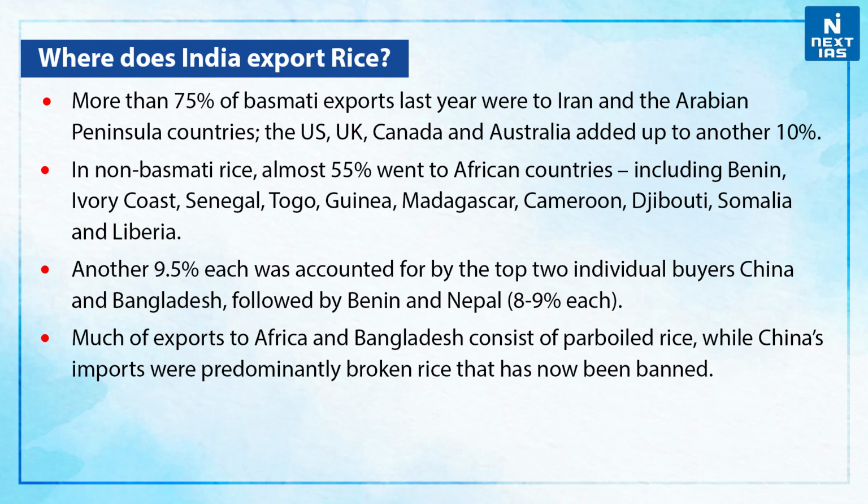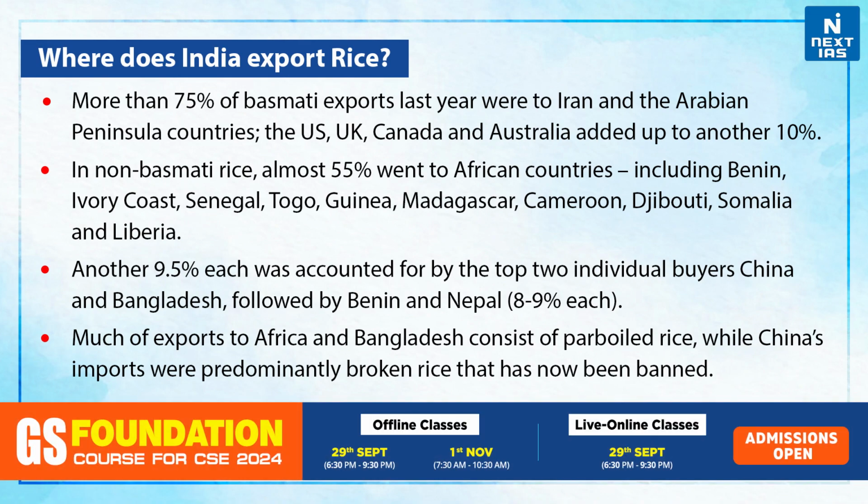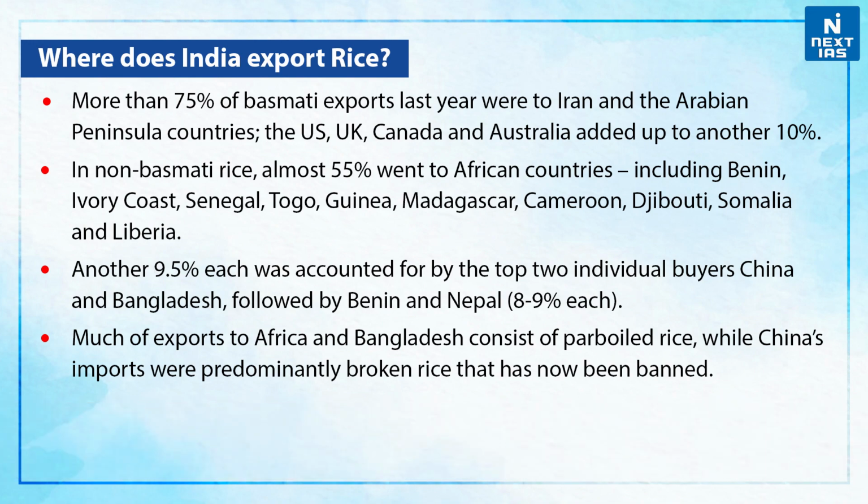Another 9.5% each was accounted for by the top two individual buyers, China and Bangladesh, followed by Benin and Nepal, that is 8 to 9% each. Much of the exports to Africa and Bangladesh consist of parboiled rice, while China's imports were predominantly broken rice that has now been banned.